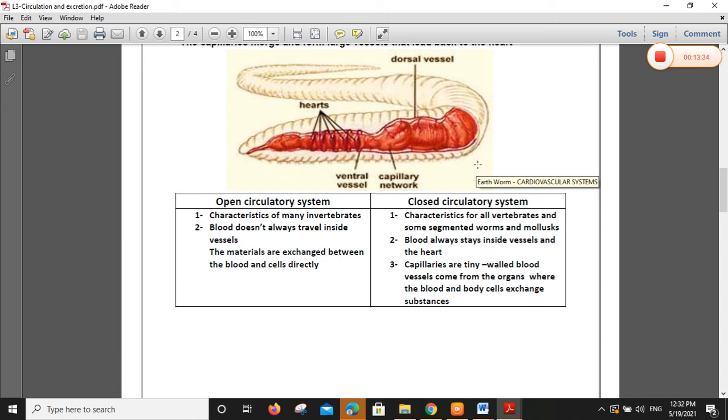Number 3: in open circulatory system, materials are exchanged between blood and cells directly without vessels; in closed circulatory system, there are veins, arteries, and tiny capillaries, where the blood and the cells exchange substances. Okay?